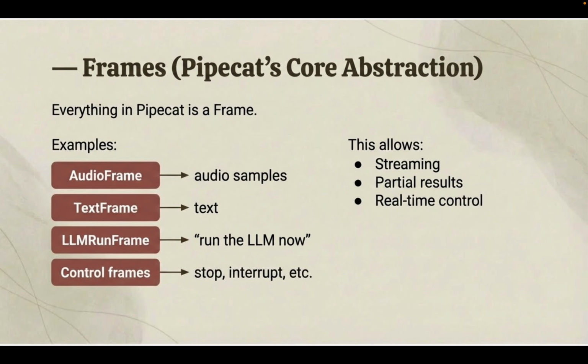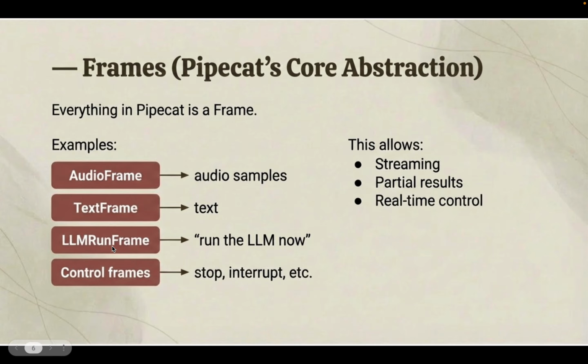Now coming to Pipecat frames. Everything in Pipecat is a frame. It's the fundamental, atomic unit in Pipecat. When we are dealing with audio samples, we have audio frames, and if we are dealing with text, that's a text frame.